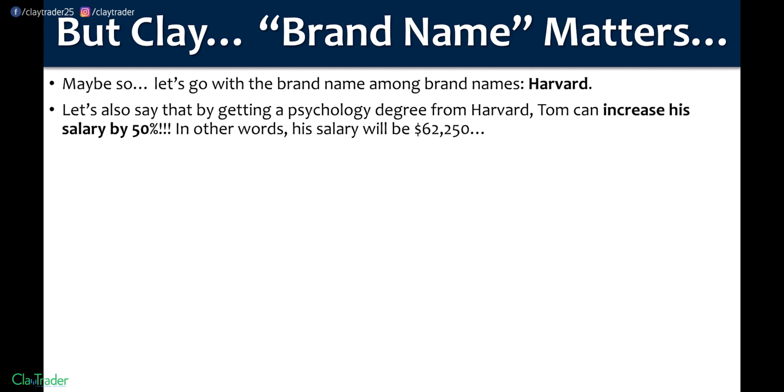Now, I'm not going to turn this into an economics course, but things are called a job market for a reason. A market has everything to do with supply and demand. Markets are efficient. There are ways and dynamics and things in motion that make a market efficient. So would I be lying to say that if Tom goes to Harvard, he would get 0% more salary? Yeah, that would be a lie. That would be misleading. So I'm not saying that Tom wouldn't get more salary because he's got a degree from Harvard. He would. He definitely would.